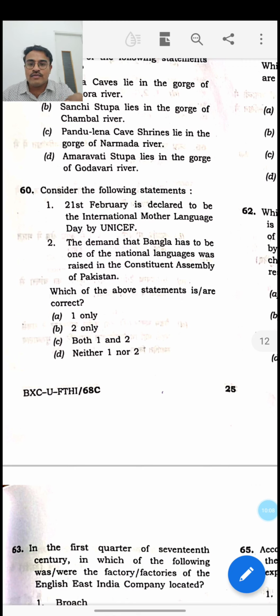Naturally, if you take Bangla as equivalent to Bengali, then this statement is also correct. This year there has been a lot of discussion on Bengali or Bangladesh because this year is the 50th year of independence of Bangladesh from Pakistan. In 1971 it declared independence, so it is very important. It was demanded that Bangla or Bengali be made a national language of Pakistan in the Constituent Assembly of Pakistan in the year 1954. But unfortunately the Pakistan Constituent Assembly made Bengali an official language but not a national language. So both the statements are correct. C is the answer, that is, 1 and 2 both are correct.